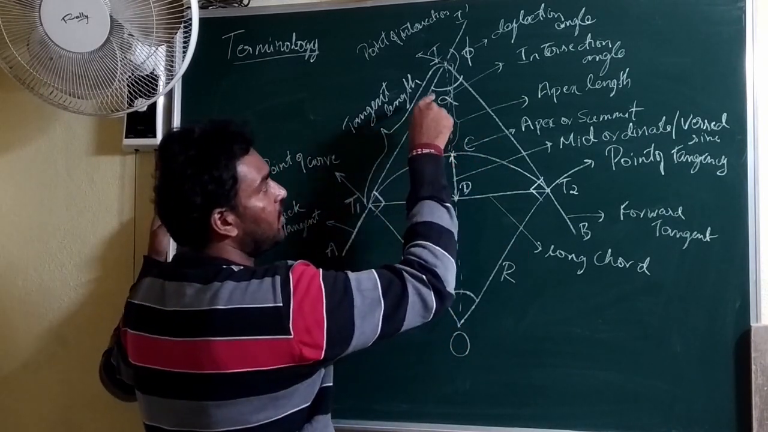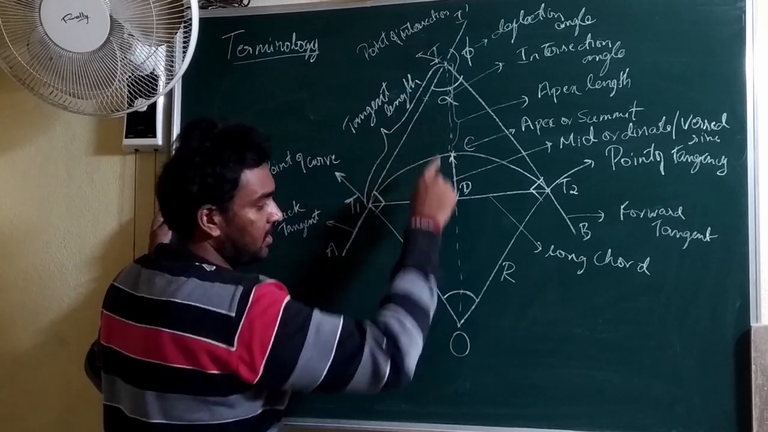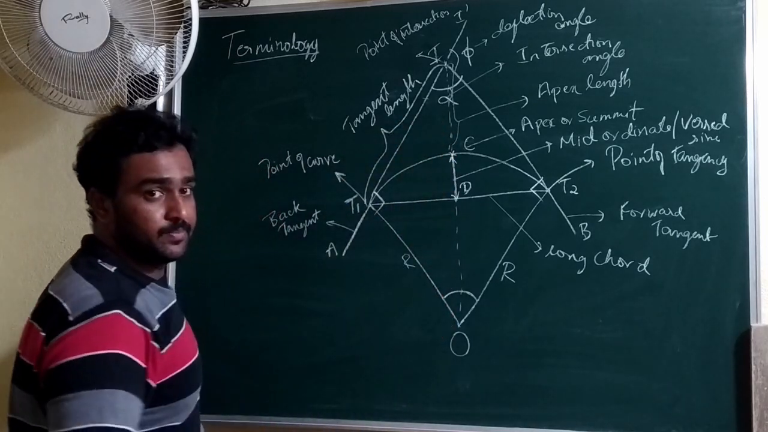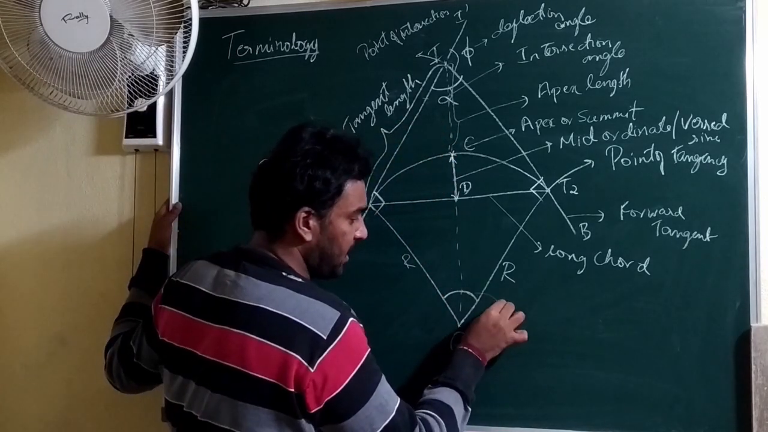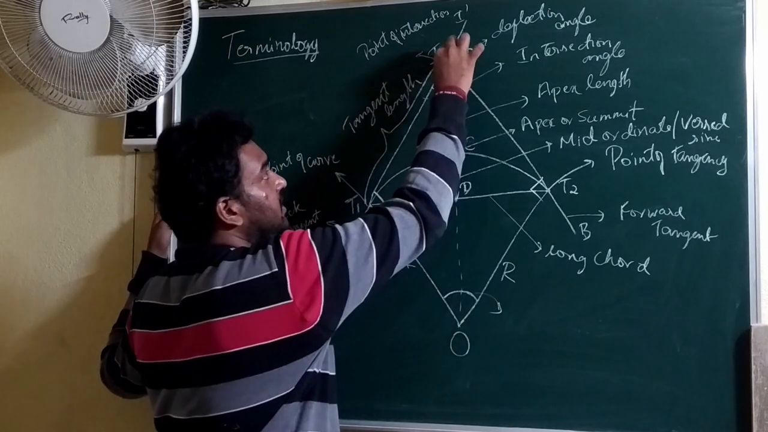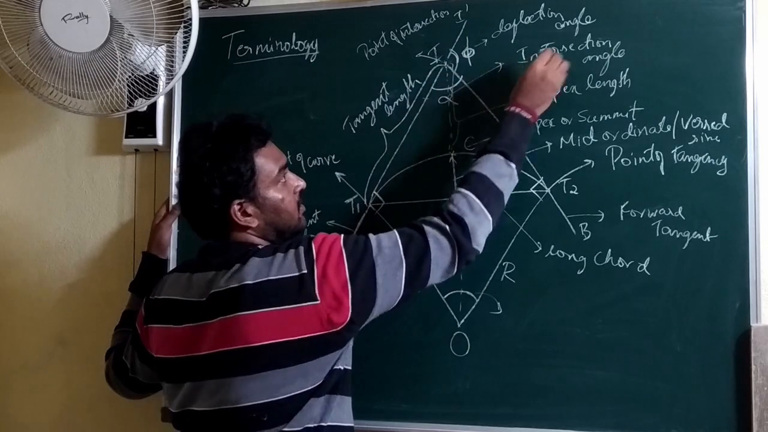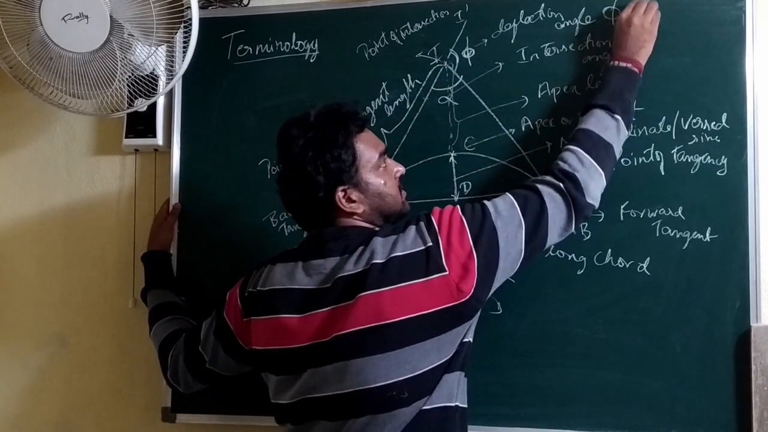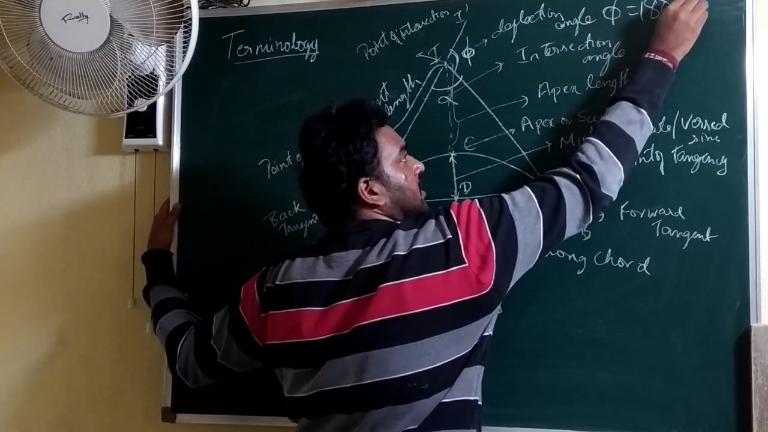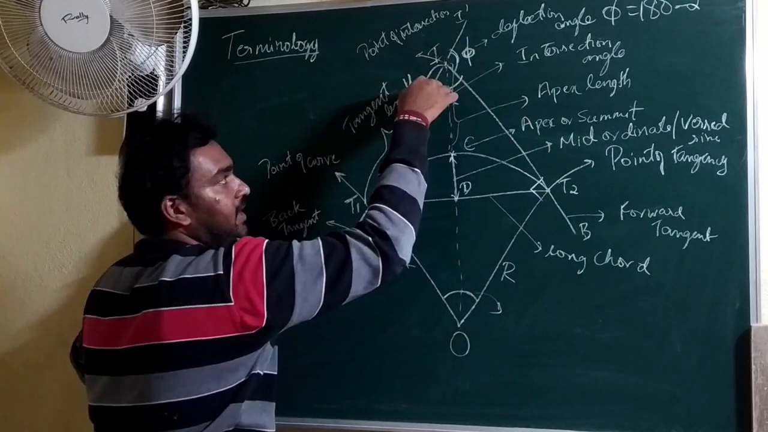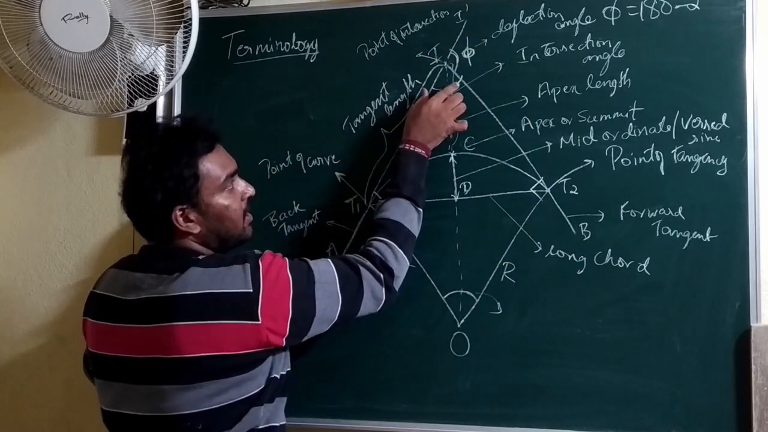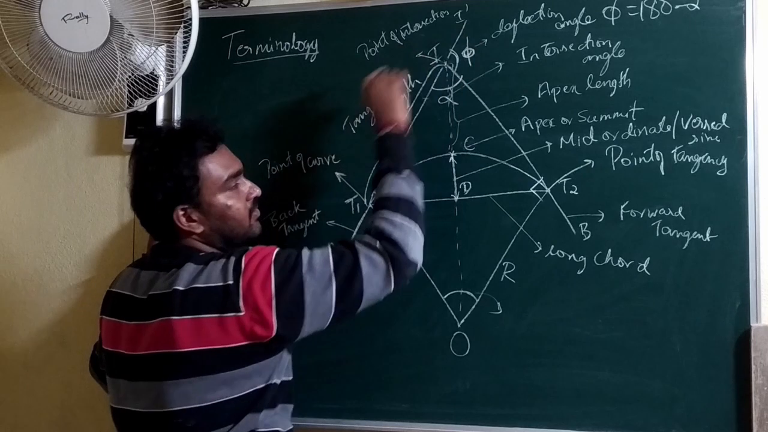That means we already know the angle here, alpha. Here it should be 180 minus alpha. Here it should be 180 minus alpha. That means if you observe here, phi, the deflection angle, is nothing but 180 minus alpha, isn't it? 180 degree in a straight line, alpha should be subtracted, then we will get the deflection angle.